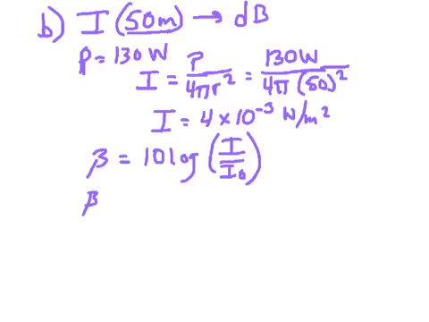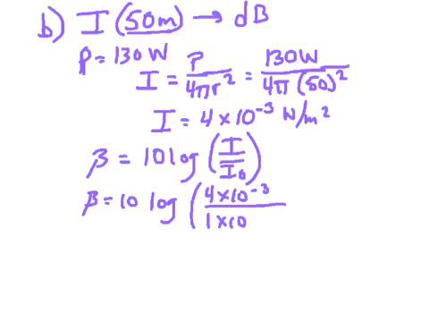So beta is equal to 10 log of 4 times 10 to the negative third watts per meter squared, divided by 1 times 10 to the negative 12th. Put that into your calculator. You just type in 10 log parentheses that divided by that, and what you'll find is you'll get 96 decibels.